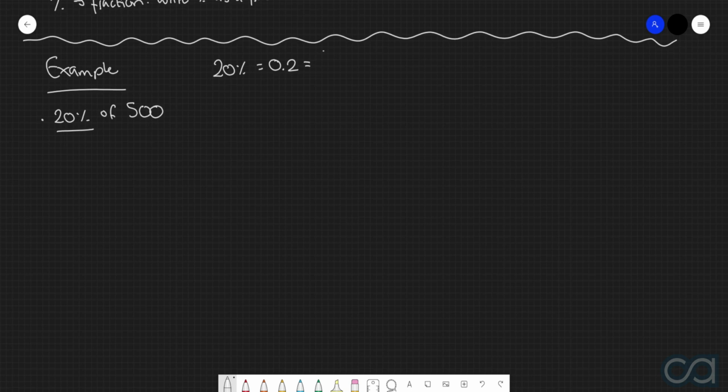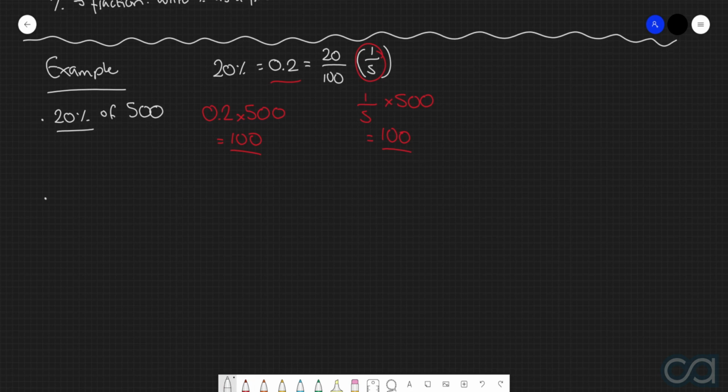As a fraction, it will be 20 over 100, or in other words, 1 over 5. So if we now want to find 20% of 500, we get this decimal, 0.2, and we can multiply it by 500. Or we can get this fraction, 1 over 5, and then multiply it by 500. Performing either of these will give you the exact same answer of 100. So in other words, 20% of 500 is 100.